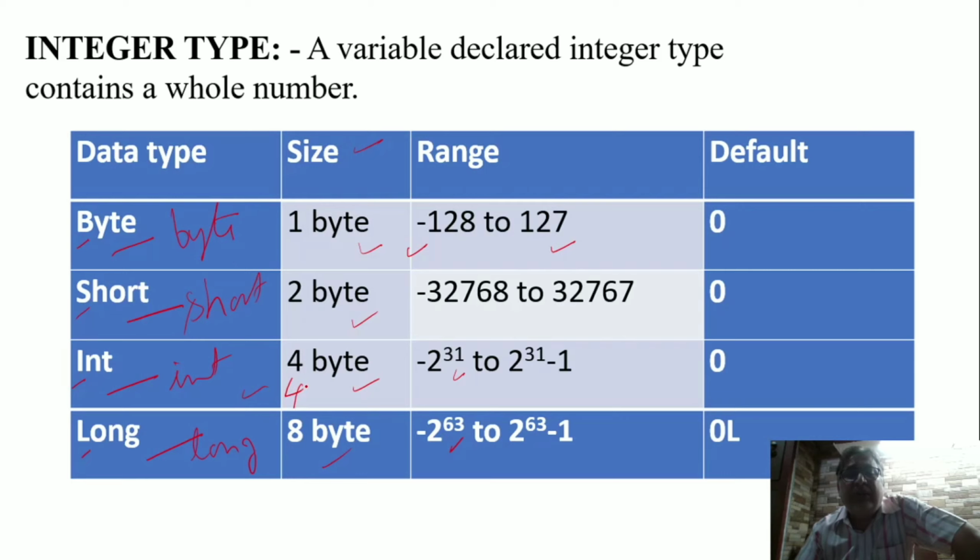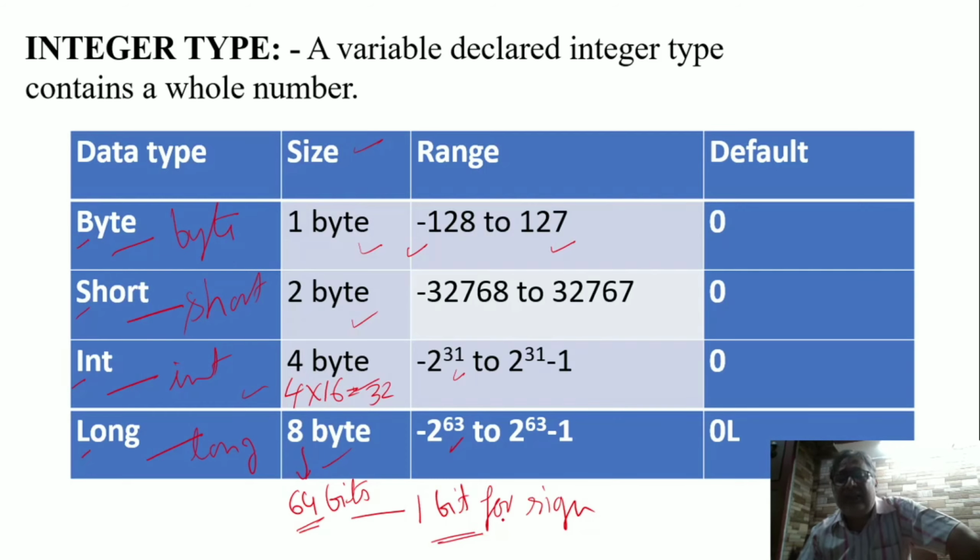Four bytes equal to how many bits? 32 bits. 8 bytes means 64 bits. So in 64 bits, one bit is for sign. The number may be negative or positive. So one bit is used for the sign and the rest 63 bits are used for magnitude. So that's why it is to the power 63.